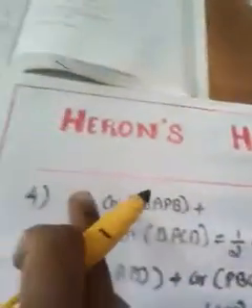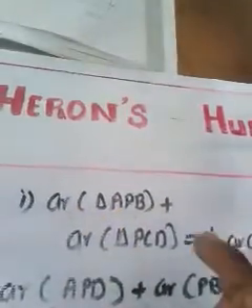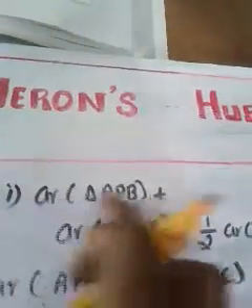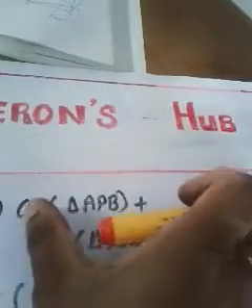The second expression I'm going to take from the first sub question. We already proved that in the first sub question: area of APB plus area of PCD is equal to half into area of ABCD. So let me rewrite it as the second expression here.